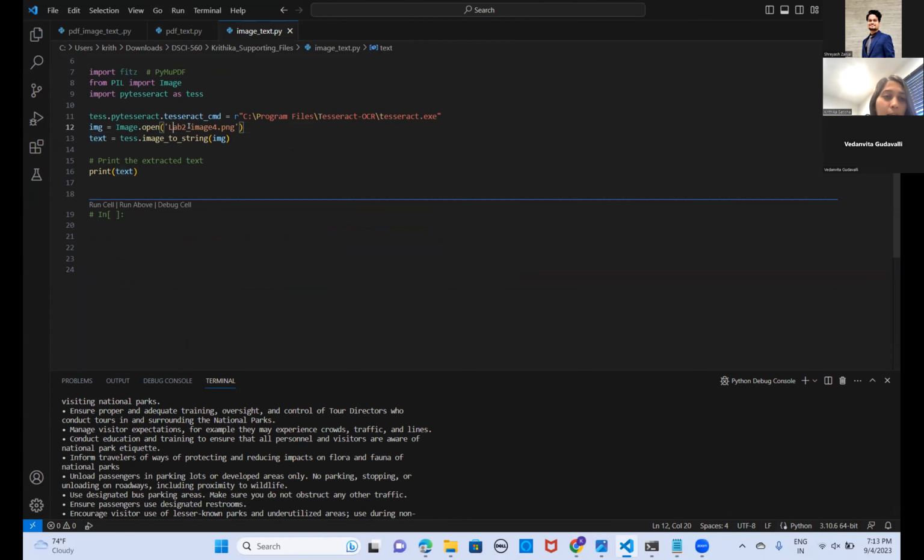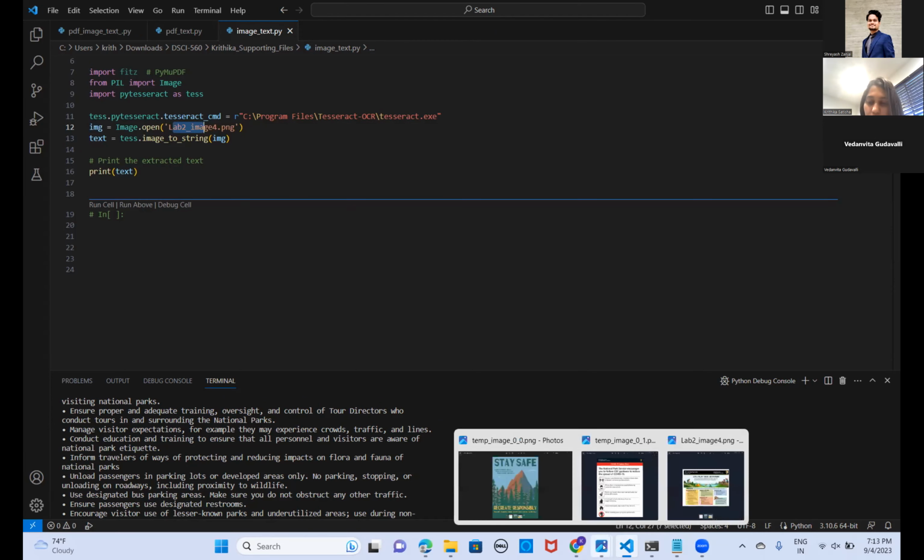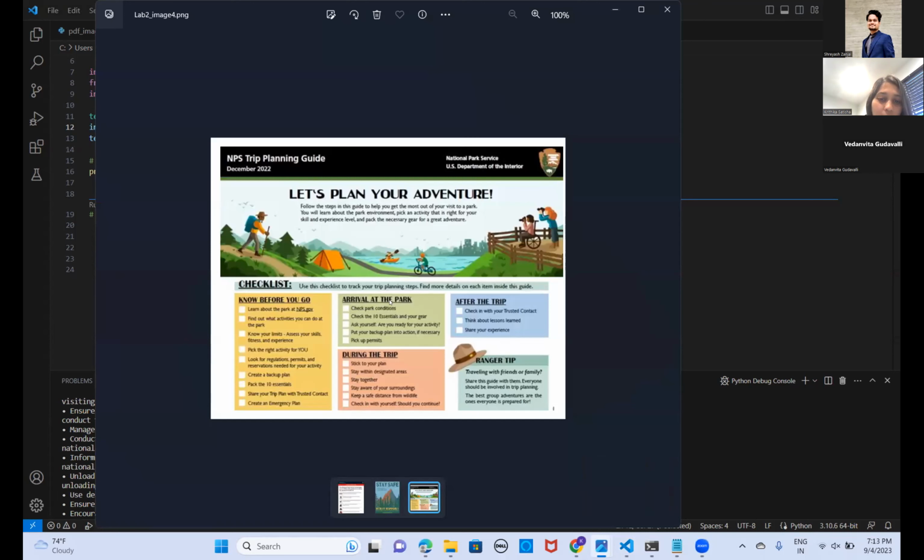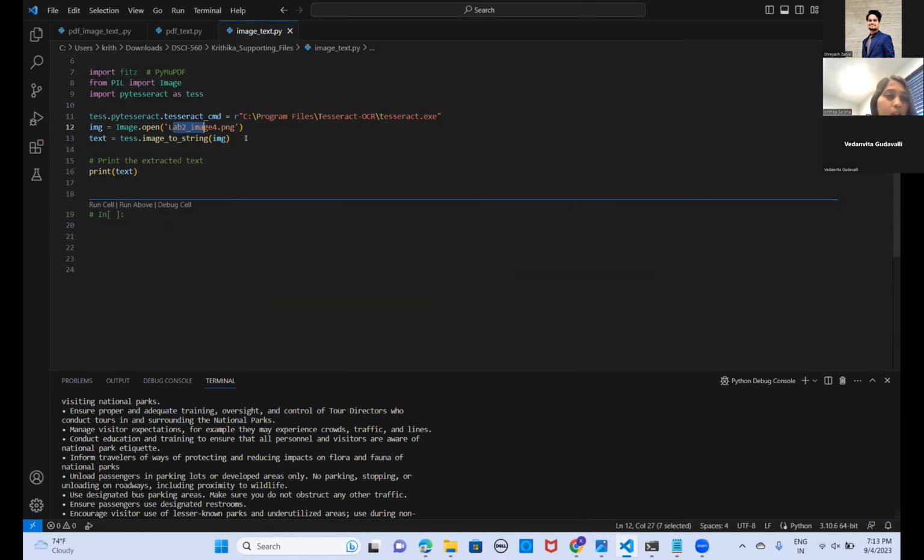The second task was image to text conversion. So here I'm using lab to image 4, which I will show you. This is the image. Here, this checklist, arrival at the park, during the park, all this information will be extracted out from the image. So here we have used the PyTesseract library, and I've imported the image, and using that, I'm taking out the information from the image.